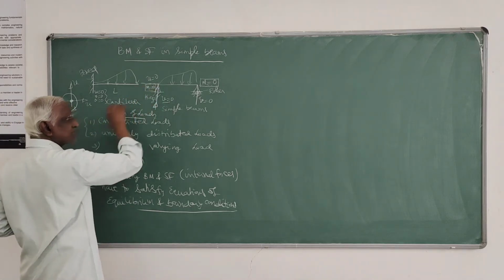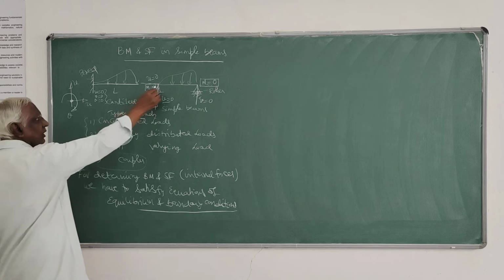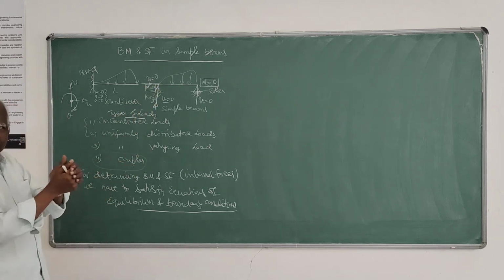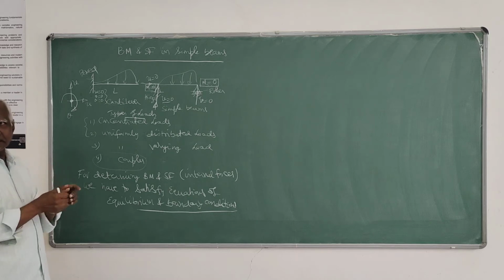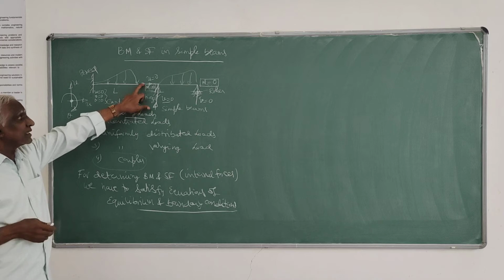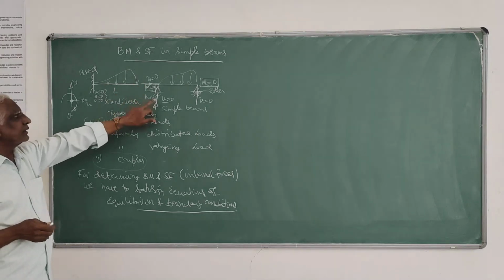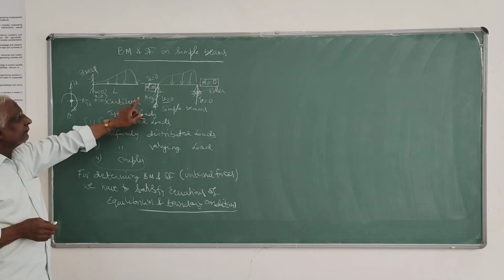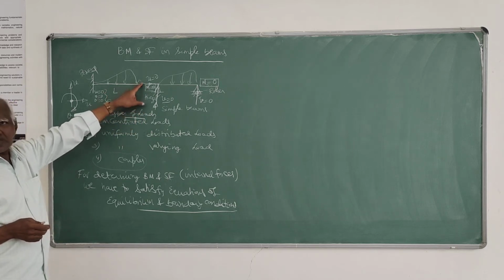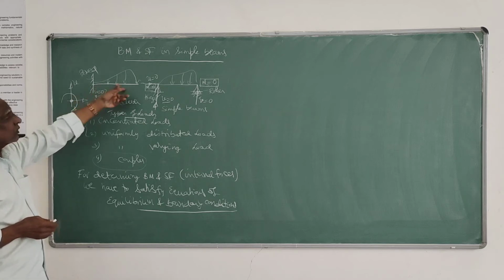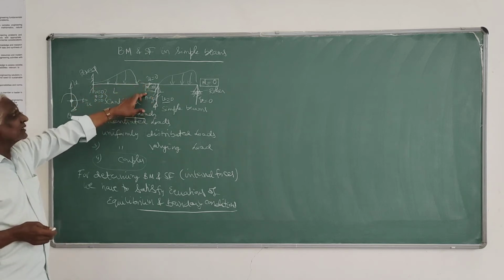Similarly, U is 0, that is, horizontal displacement is not possible. That means there must be a force holding in that horizontal direction so that the horizontal displacement will not occur. That is called reaction. So in a hinged support, you have two reactions, horizontal and vertical, because horizontal and vertical displacements are not occurring. But rotation is allowed. That is the boundary condition.